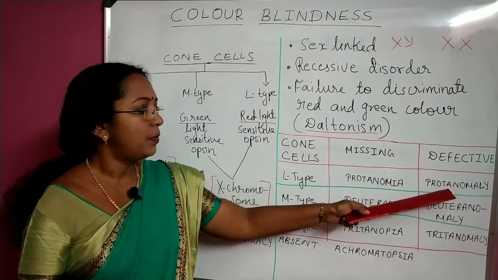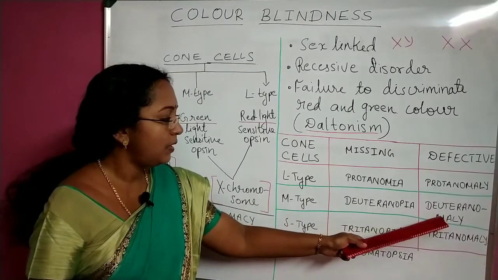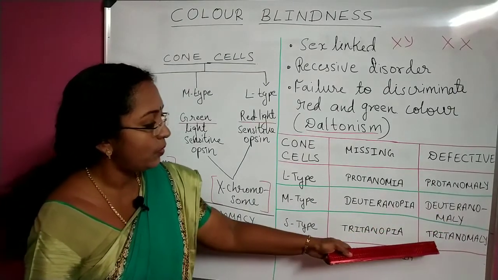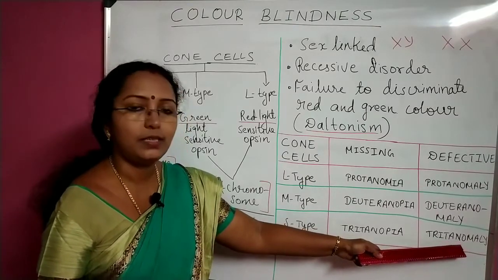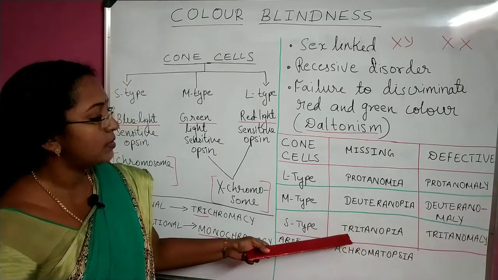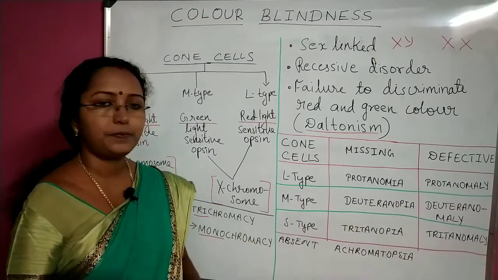Protanomaly, L type is defective. Deuteranomaly, M type is defective. And if S type is defective, you call it Tritanomaly. If S type is missing, you call it Tritanopia.